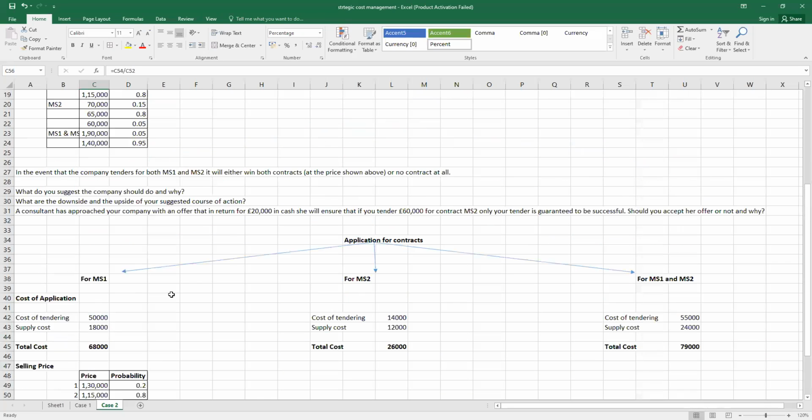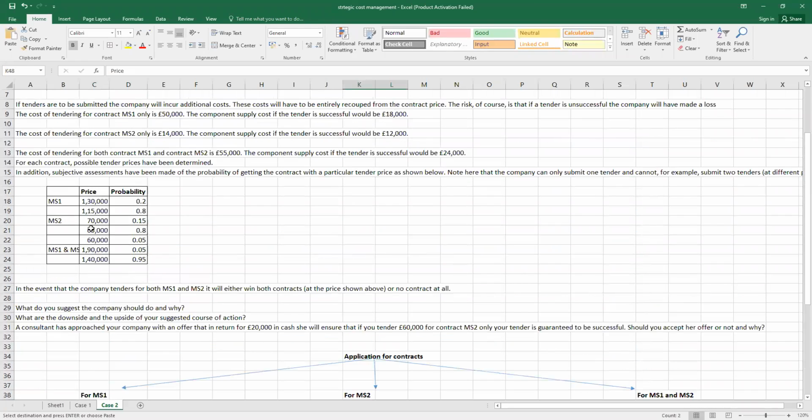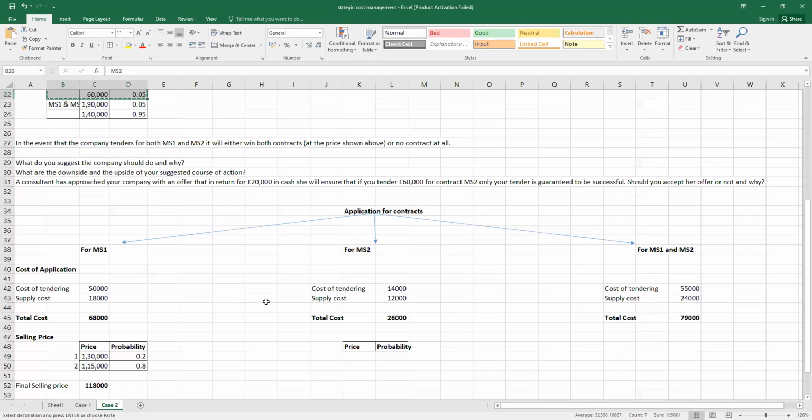Now, if we go for only MS2, again we need to apply the probability which is given for MS2. In case of MS2, we have three probabilities.